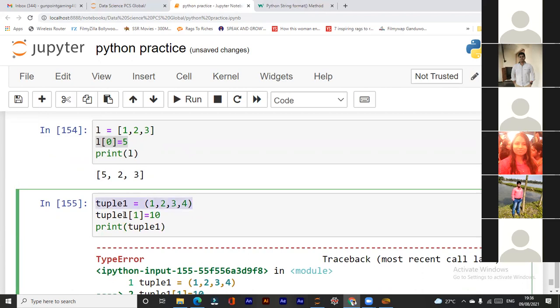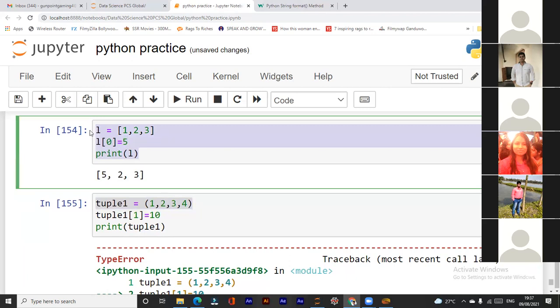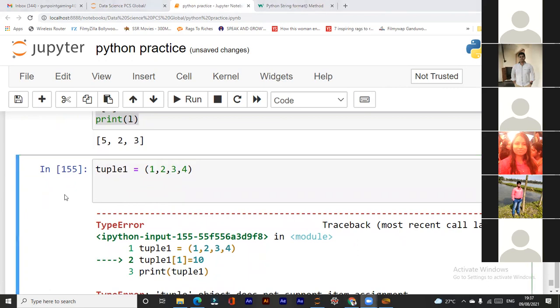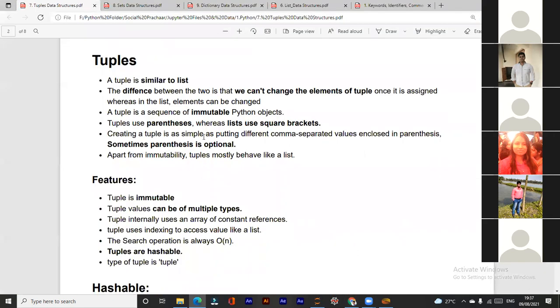That is why a tuple is mutable. Sorry, immutable. Immutable means it cannot be changed. Okay, and lists are mutable. Mutable का मतलब change. We can change, we can mutate it, or we can change the list. So a tuple does not support item assignment. What are the other properties of a tuple? A tuple is a sequence of immutable Python objects, which we have just seen.